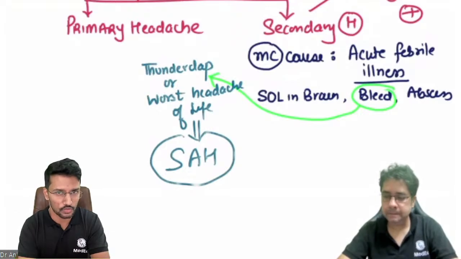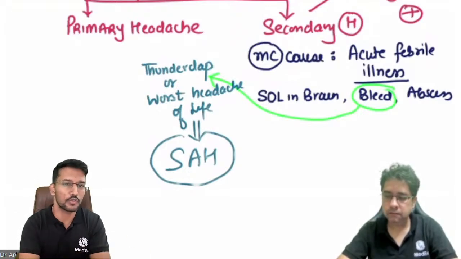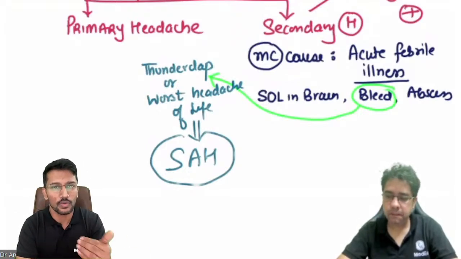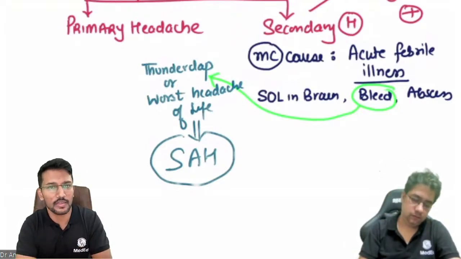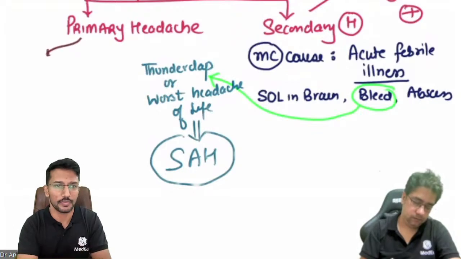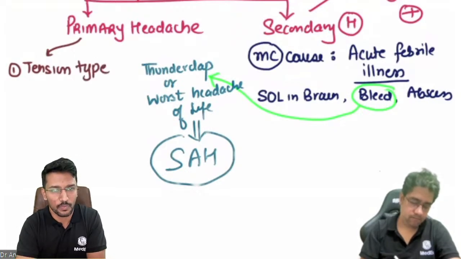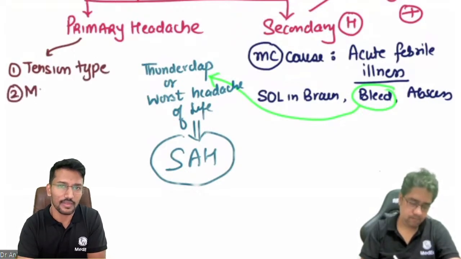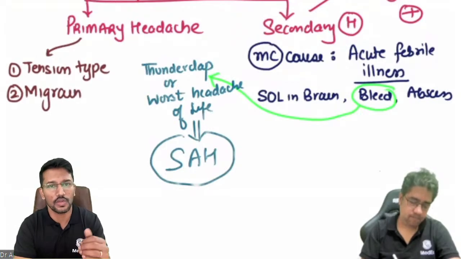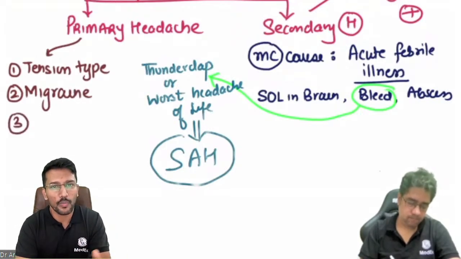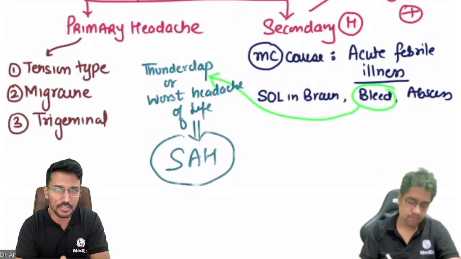Not so important for us to waste our extra time. Primarily, we should focus on the primary headache. Now, the primary headache is categorized into various categories. The first category is tension type headache. The second category is migraine. And the third category is what is called trigeminal autonomic cephalgias, or TACs.